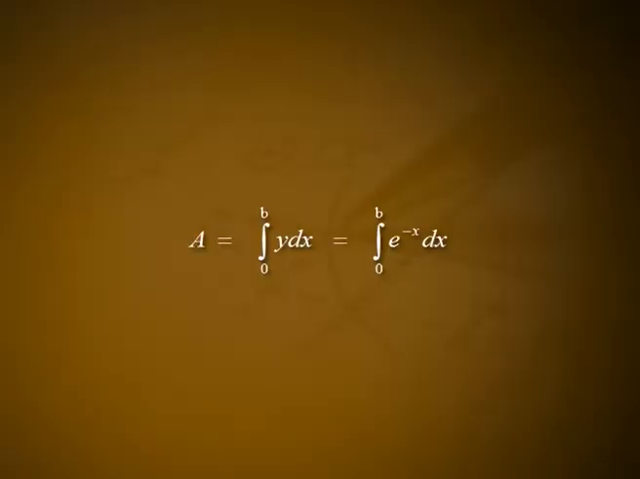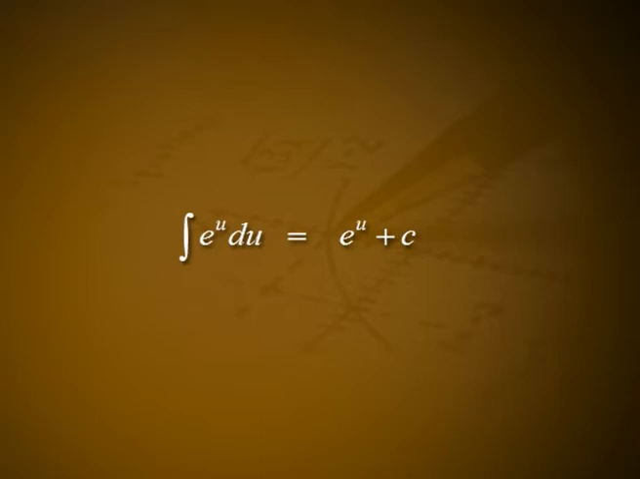Example 2. Find the area under the curve y is equal to e raised to minus x from x is equal to 0 to x is equal to b, where b is greater than 0. Solution. The area from x is equal to 0 to x is equal to b is A is equal to integral from 0 to b of y dx, which is equal to integral from 0 to b of e raised to minus x dx. To evaluate this integral, we compare it with our standard forms and see that it is almost but not exactly like integral of e raised to u du, which is equal to e raised to u plus c. To bring it into precisely this form, we let u is equal to minus x, du is equal to minus dx, dx is equal to minus du.